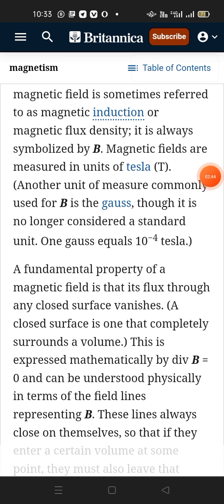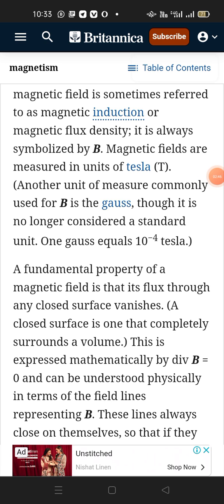The magnetic field is sometimes referred to as magnetic induction or magnetic flux density. It is always symbolized by B. Magnetic fields are measured in units of tesla. Another unit commonly used for B is the gauss.